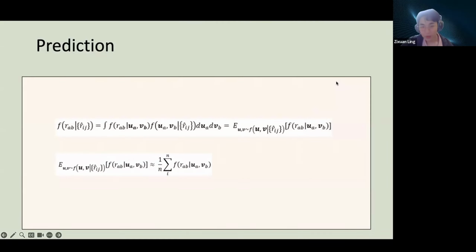The posterior distribution of each column of U and V after training using Gibbs sampling can be further used to predict ratings. Using Bayesian inference, we have the following formulas. The likelihood of a rating R_AB given the testing set equals the integration of the likelihood of R_AB given U_A and V_B times the posterior distribution of U_A and V_B. And this equals the expectation of the likelihood of R_AB given U_A and V_B over the U, V distribution.